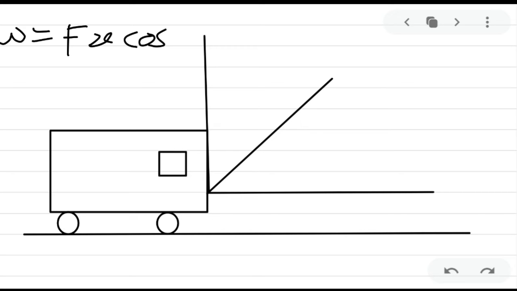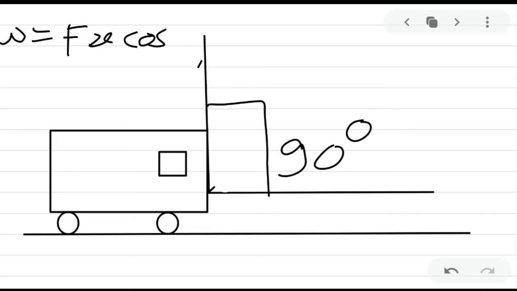Suppose we have considered 90 degree. In this direction we have applied the force and this is the direction of displacement.